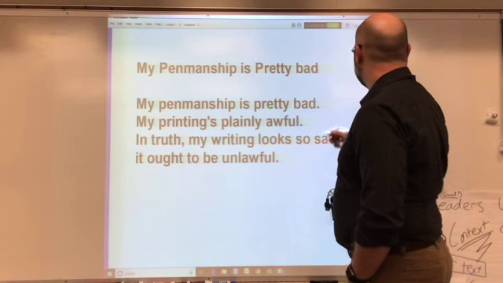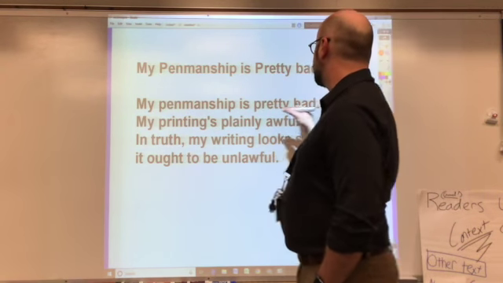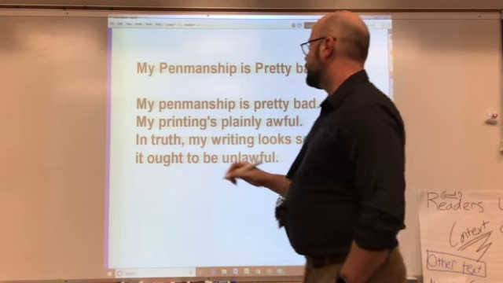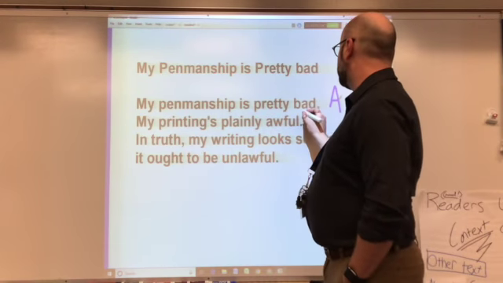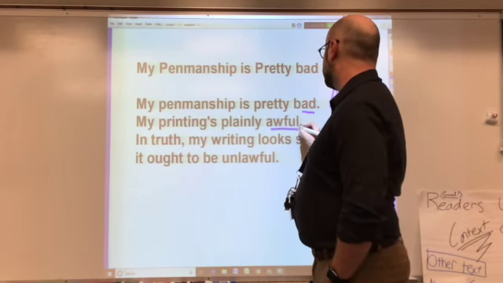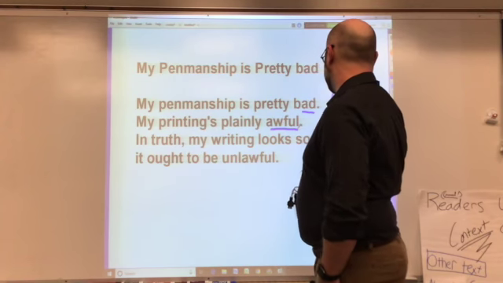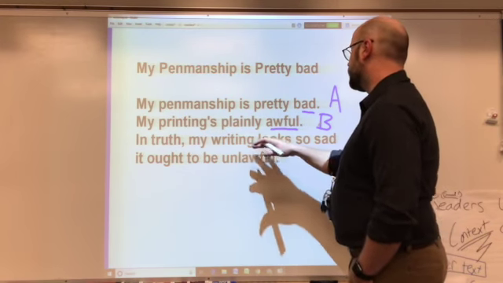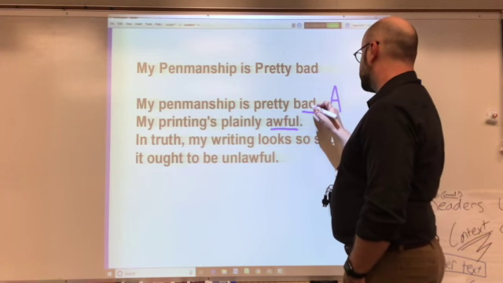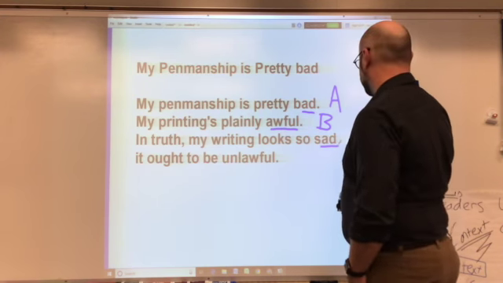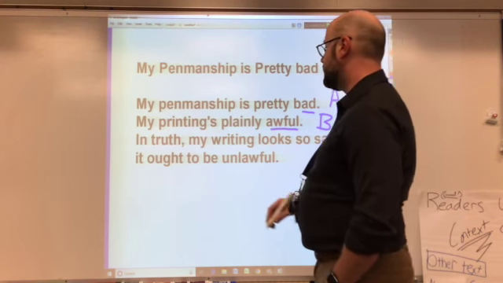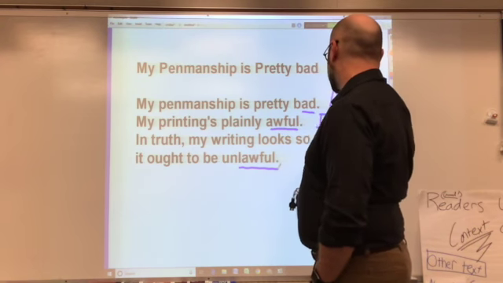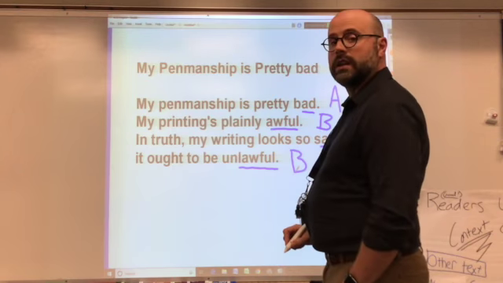Okay. We can do this, right? So, my penmanship is pretty bad. Well, it's the first line of the stanza, so that's an A. My printing's plainly awful. Well, bad and awful, no. So that's going to be B because it is not the same end rhyme as bad. In truth, my writing looks so sad. Sad and bad have the same end rhyme, so the rhyme scheme of this one is A, B, A, and it ought to be unlawful. Unlawful and awful have the same end rhyme.